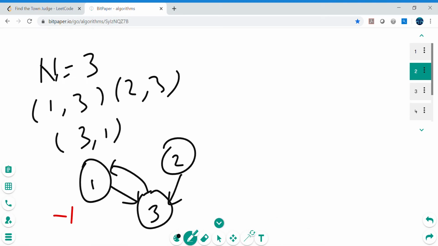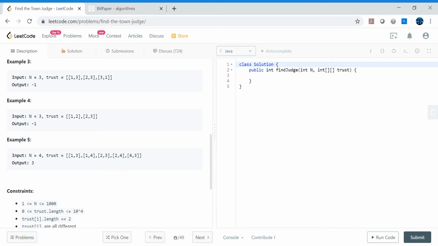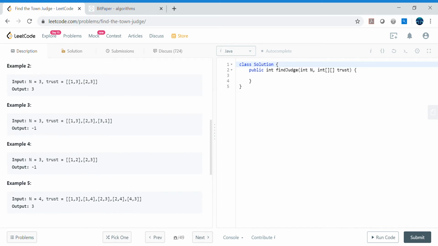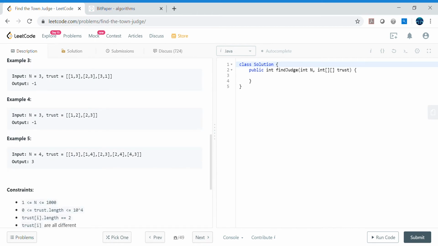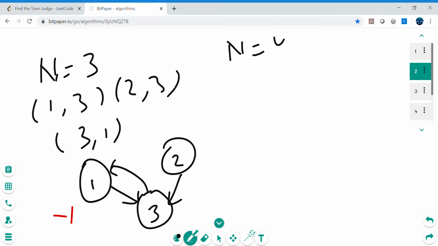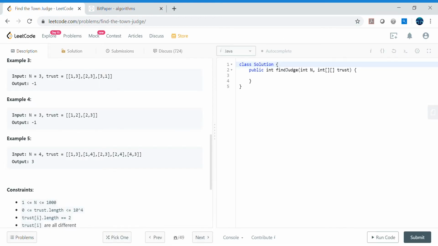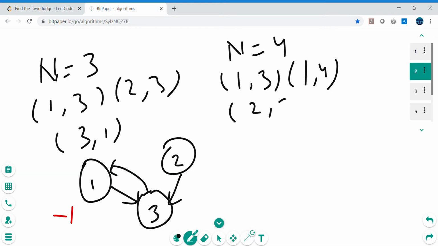All right, I hope this is clear. Let's walk through the last example as well. I think two more examples are there, but we can just take the last one. So n equals 4, and the pairs are 1 3, 1 4, 2 3, 2 4, and 4 3.